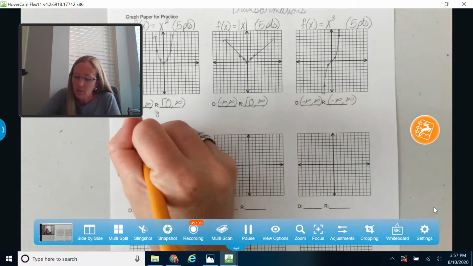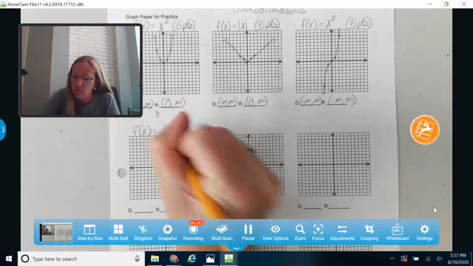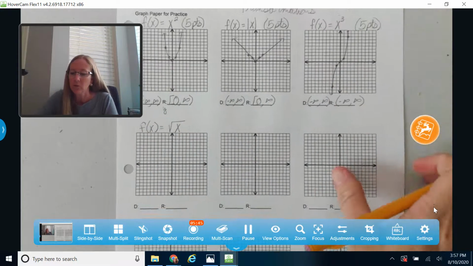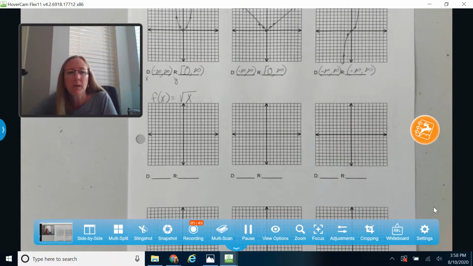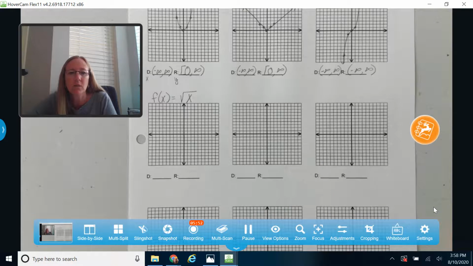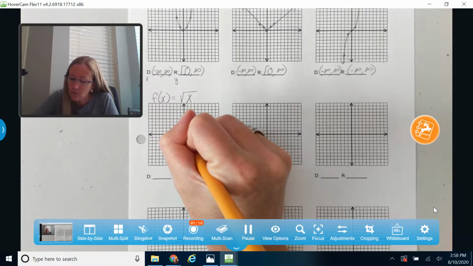Okay, another parent function you're probably familiar with is our radical, so our square root graph. Let's look at a square root. Okay, this one's a little bit different because we can't plug negative numbers into this function and get back a real number that we would be able to graph. So I'm still going to start at 0, 0 on this one.